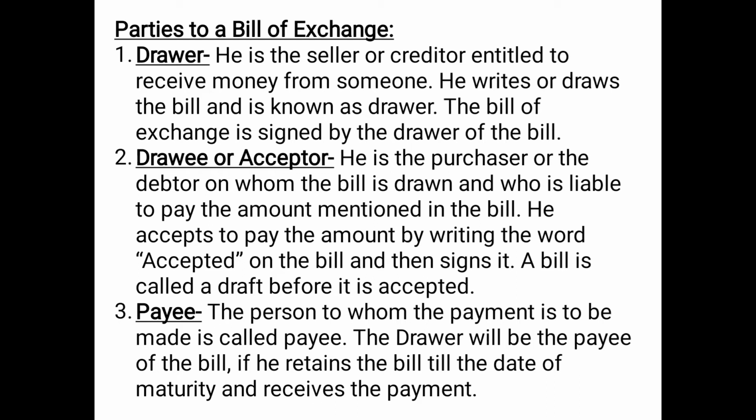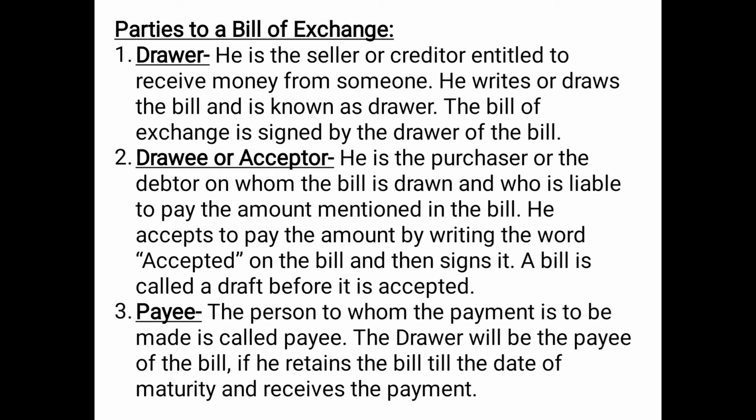And the third party is the payee. The payee is basically the person who receives the payment against the bill of exchange. The payee can be the drawer, the maker of the bill himself, or anybody whom the drawer has instructed to make the payment, or the bearer of the bill of exchange. The person to whom the payment is to be made is called the payee. The drawer will be the payee of the bill if he retains the bill till the date of maturity and receives the payment.